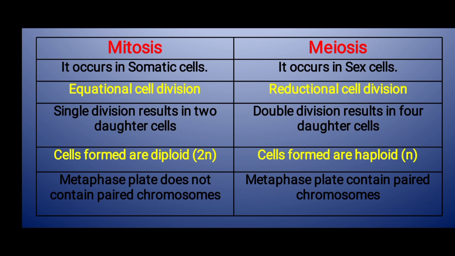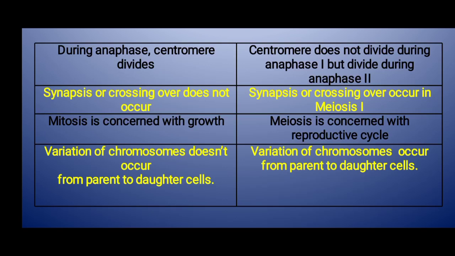Cells formed in mitosis will generally be diploid, but haploid cells will be formed if the parent cell is haploid, as in lower organisms. In meiosis, the cells formed are haploid from the diploid parent cell. The metaphase plate does not contain any paired chromosomes in mitosis, but in meiosis paired chromosomes are present. During anaphase, the centromere divides in mitosis, but in meiosis, in anaphase 1, the centromere does not divide.